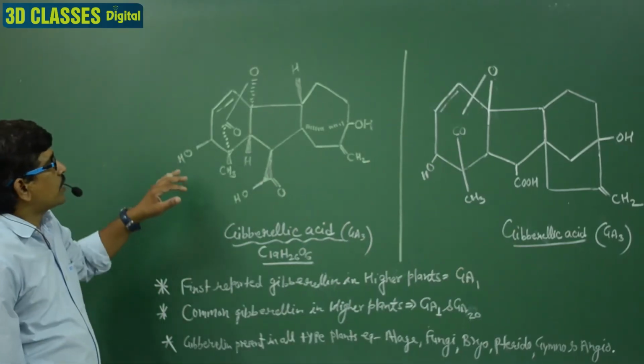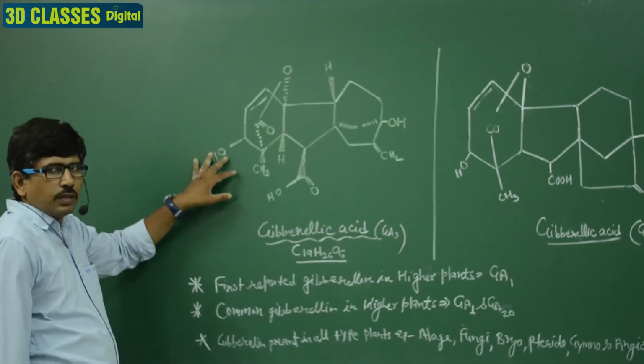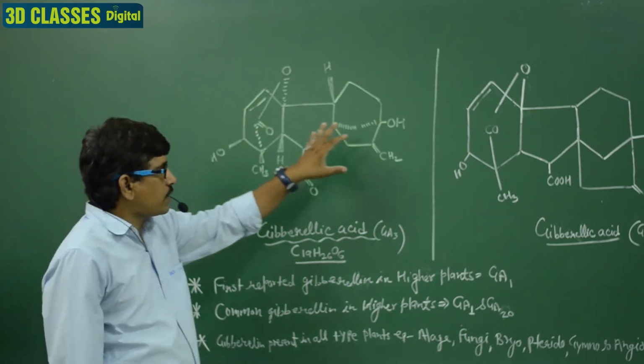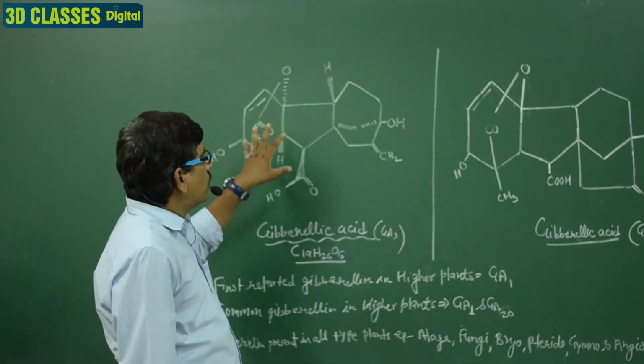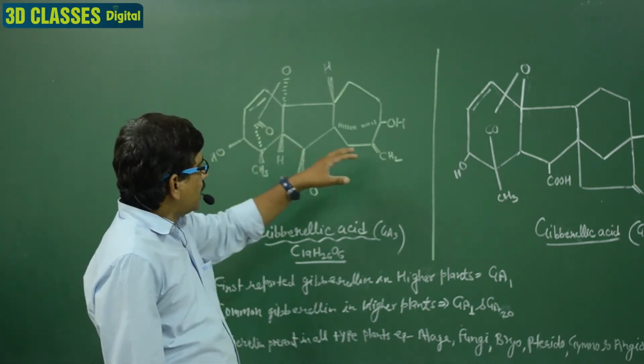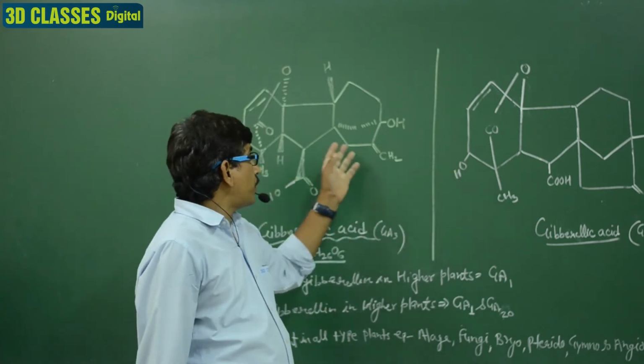So friends, this is the structure of gibberellin. There are two diagrams of gibberellin, the first diagram and the second diagram. As you wish, you can write either one of them. I think this one is the easiest as compared to the other diagram.